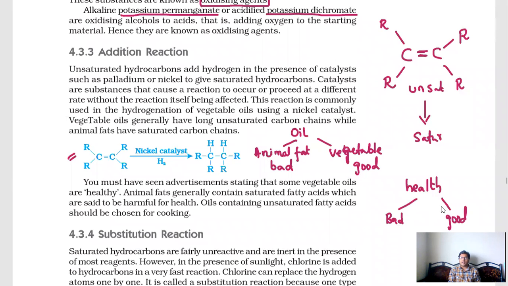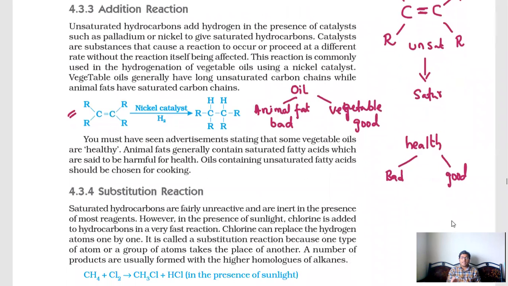But while coming to bonding, saturated and unsaturated, basically saturated is good for our health and unsaturated is bad for our health. Now while coming to vegetable oil, vegetable oil will have unsaturated, animal fat will have saturated. So don't get confused. Of course vegetable oil is good, but it is unsaturated, we cannot eat it.